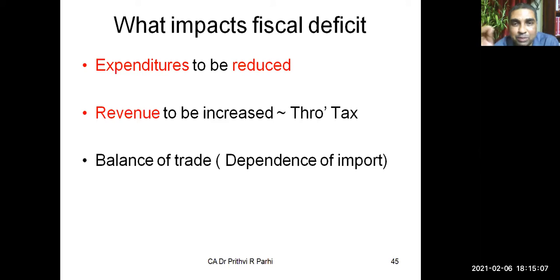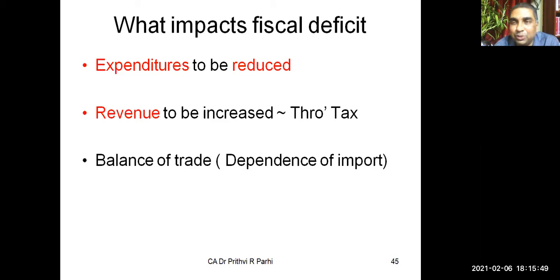And what impacts fiscal deficit? I know how to adjust that. What can be done? Expenditure needs to be reduced. Revenue needs to be increased. How does revenue need to be increased? Through tax, direct tax or indirect tax. Continuously you see tax reforms are being made by the government. As a result, if you analyze, day by day the number of taxpayers in direct tax is increasing. And in indirect tax, various improvements are there in the system, so that indirect tax collections are also increasing. So tax collection has to be increased, expenditure has to be reduced.